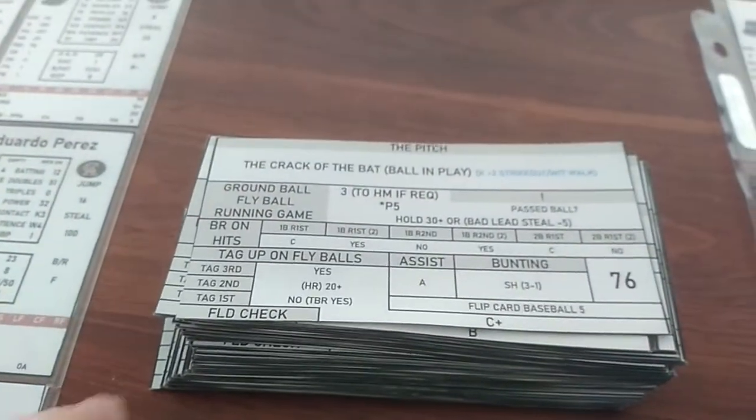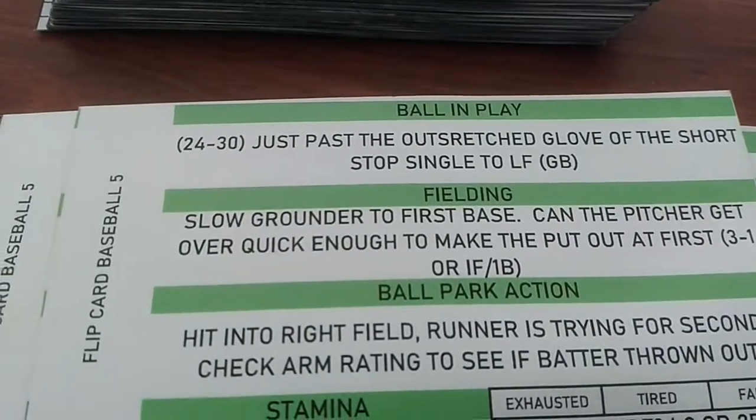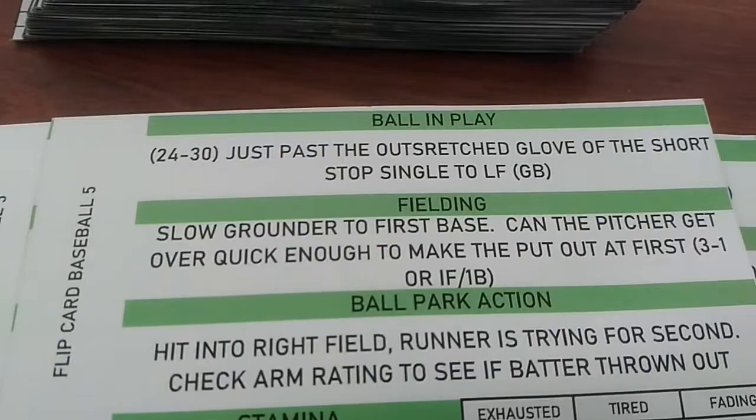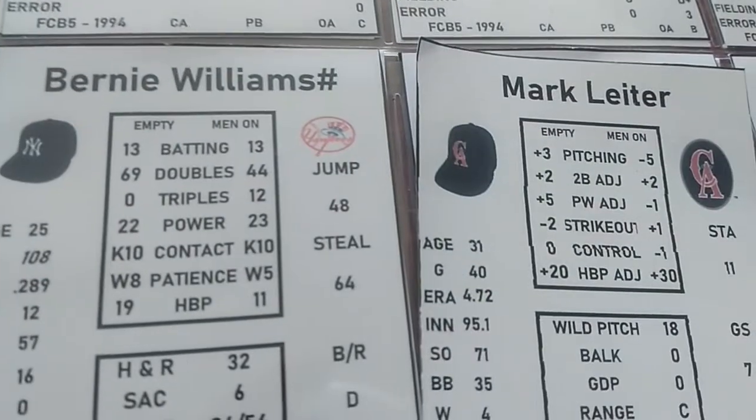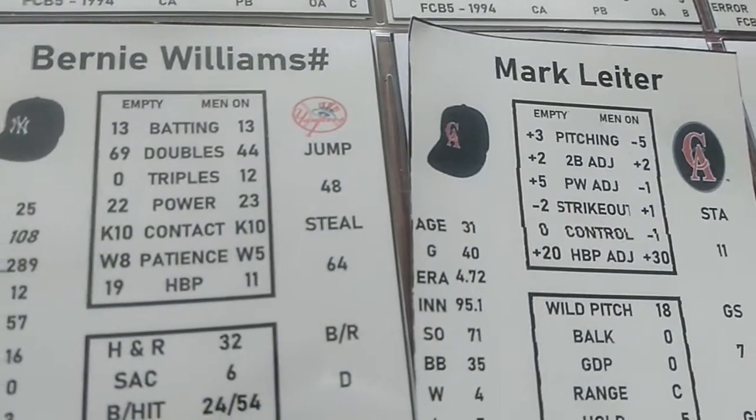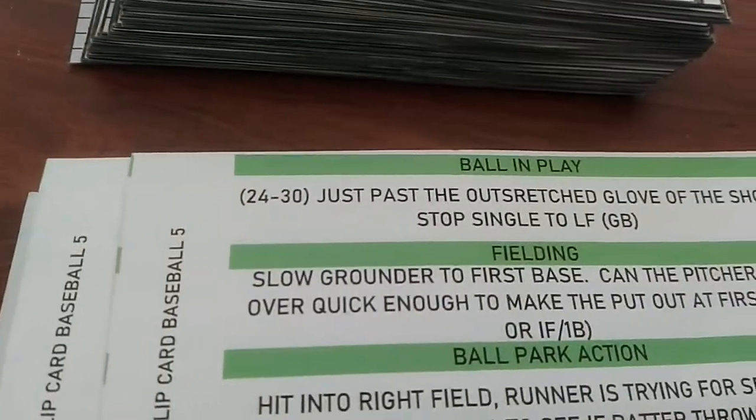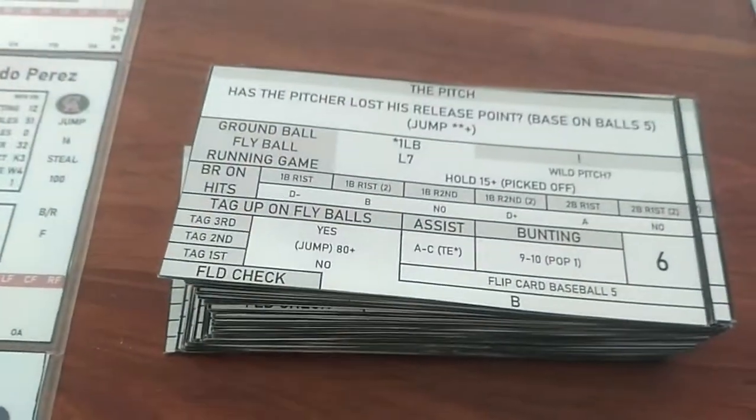The crack of the bat, the ball is in play. If the hitting rating is 24 to 30, it'd be a single, otherwise it'll be a ground ball. With a man on, we've got a batting rating of 13, -5 is an 8. So it's not between 24 and 30, it's a ground ball. And it's 1 to leading base.